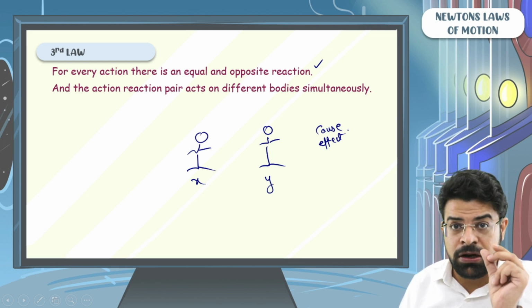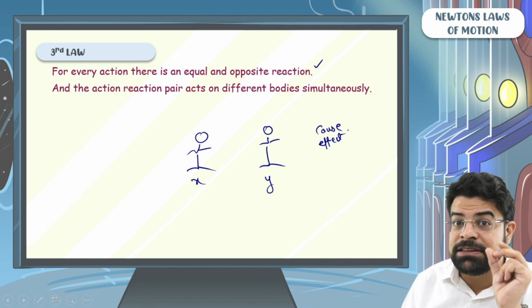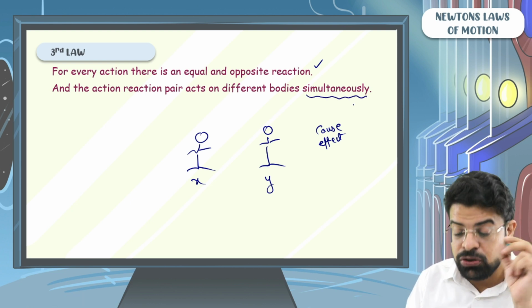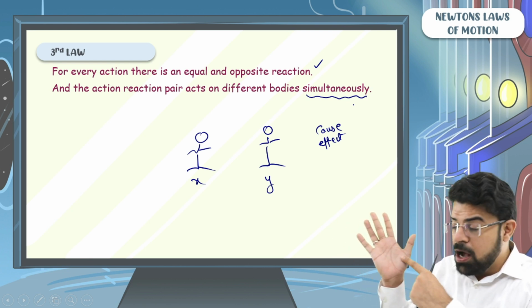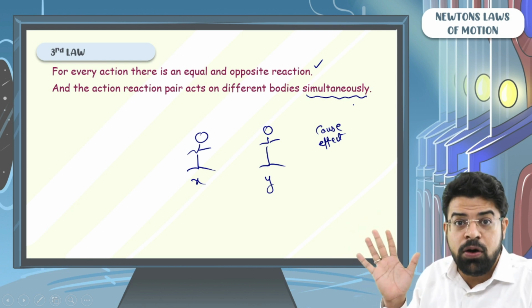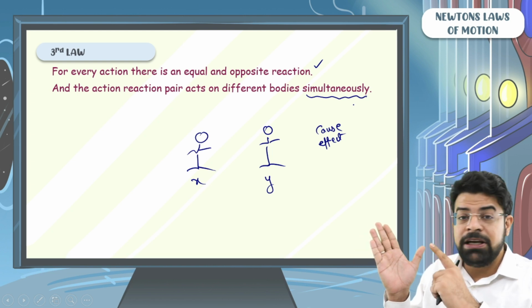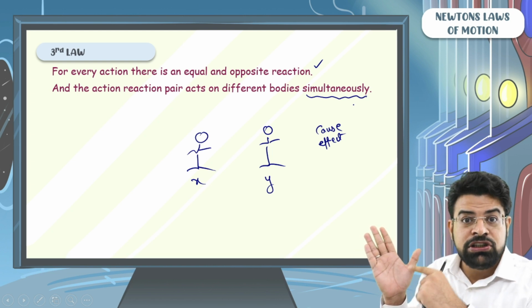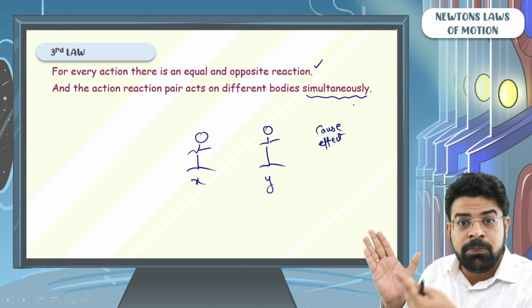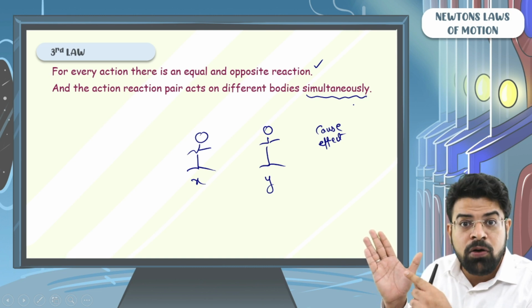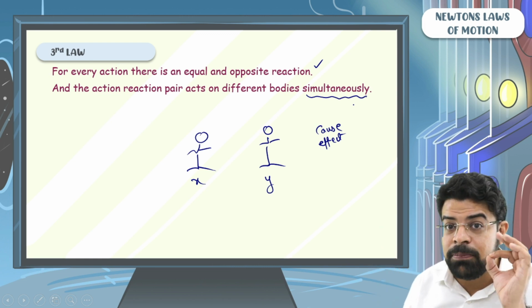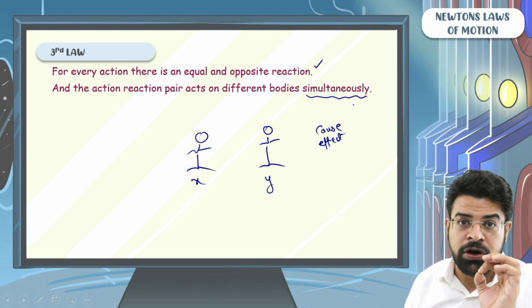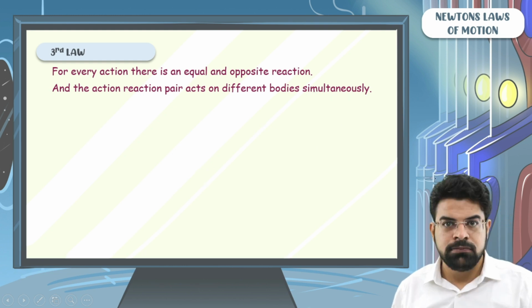In Newton's third law, both the forces act simultaneously. So at the time when X slaps Y, when the palm of X touches the cheek of Y, force is being applied by the palm of X on the cheek of Y, and force is being applied by the cheek of Y on the palm of X. This is an action-reaction pair. Action-reaction pair acts on different bodies simultaneously.